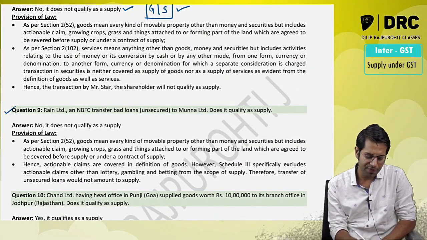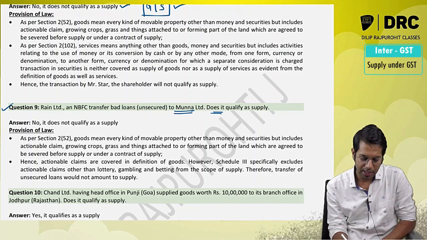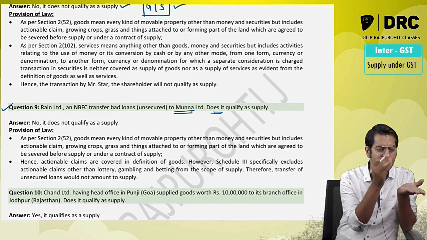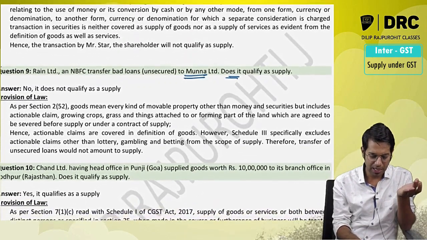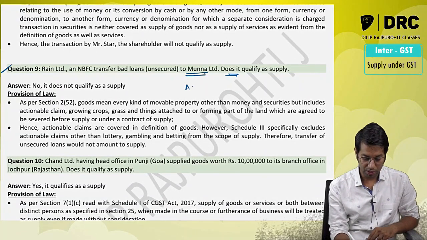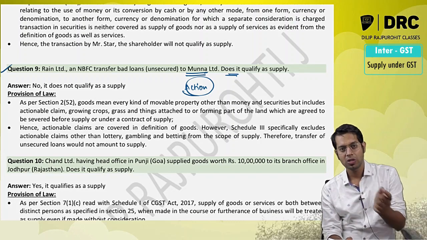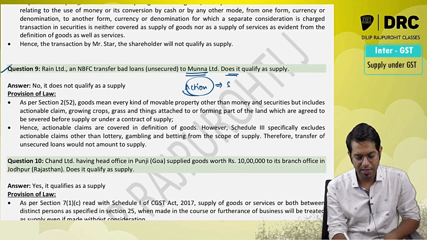Rain Limited is an NBFC. It transfers its bad loan to Munna Limited. Does it qualify as a supply? So an NBFC is transferring its loan to a person which is Munna Limited. Is it a supply, sir? Just because I am transferring loan, please note, loans are all treated as actionable claims. Just because I am transferring loan, will it be treated as supply? Sir, actionable claims are treated as goods. No, sir. Yes, actionable claims are treated as goods.